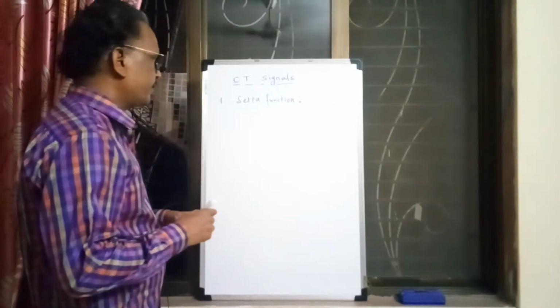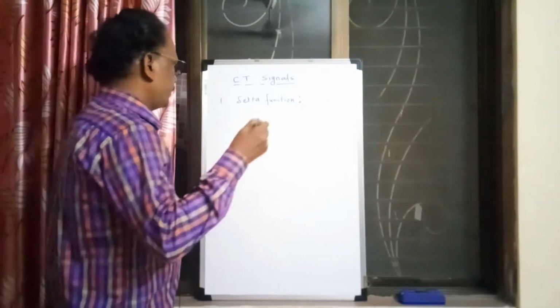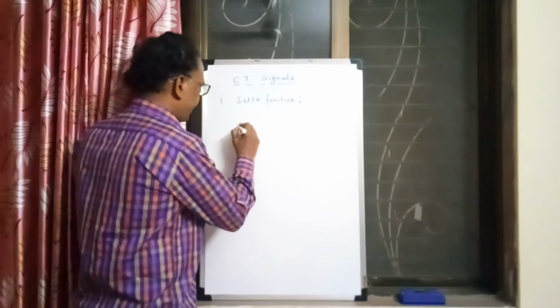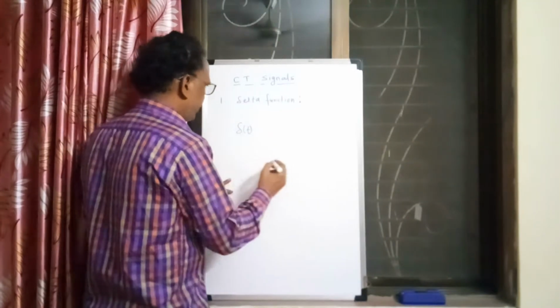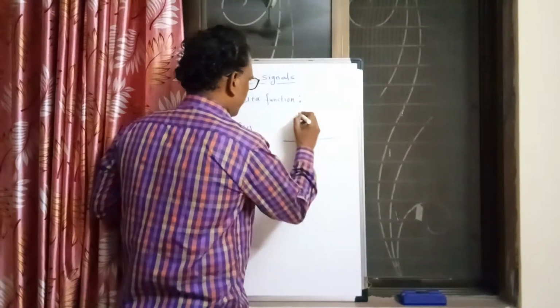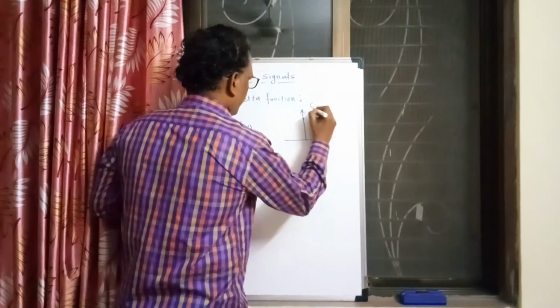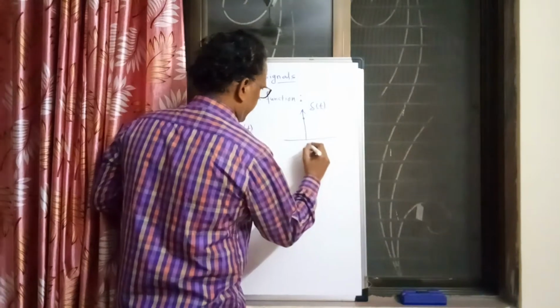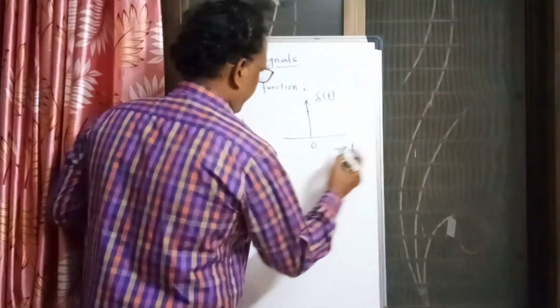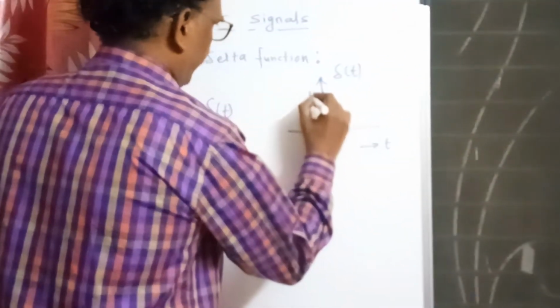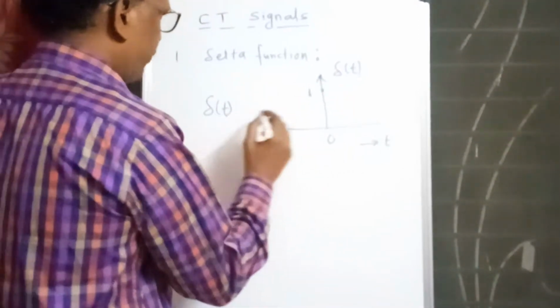The delta function is denoted by del of t, and if you try to plot this signal, the plot is like this. Here I am writing 1, denoted by del of t.